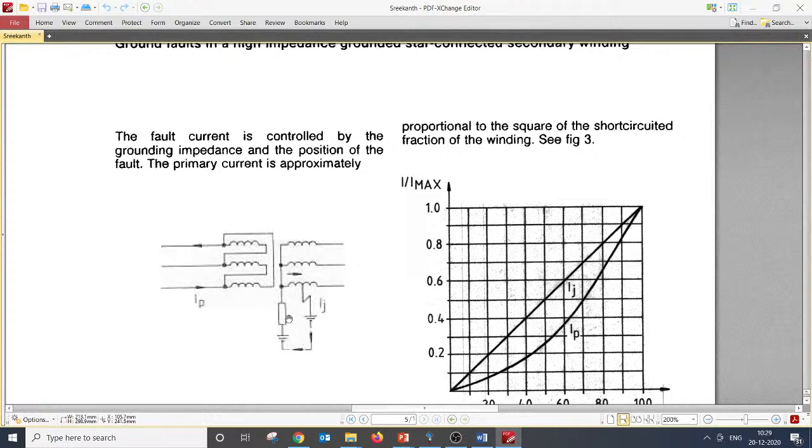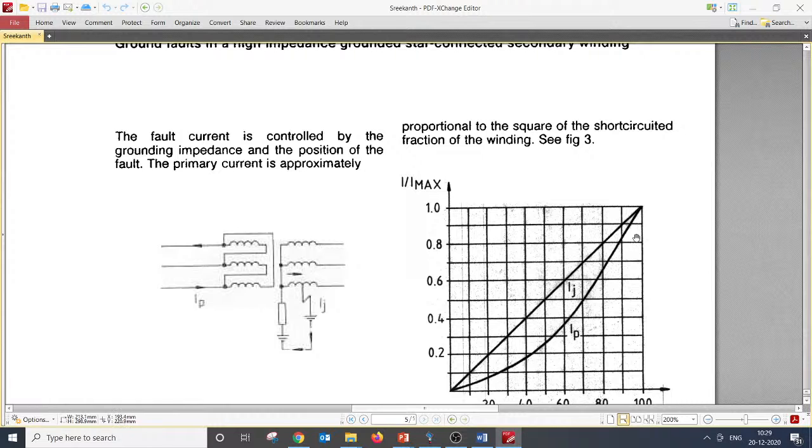Generally NGR will be used to limit the current to like 300 amps or 400 amps or 800 amps, depends. But we need to understand that here, in this example, they have used resistance at the system to limit the fault current to the rated current of the secondary, or rated current of the LV. That's the assumption made in this drawing, right? Having said that, this will become automatically 1 per unit. This becomes automatically 1 per unit, right?